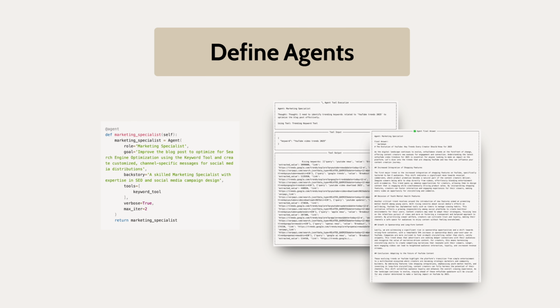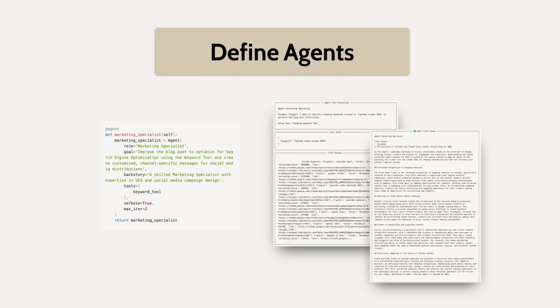Here we define the marketing specialist agent with the agent decorator. Then we define the role as marketing specialist and provide access to the keyword tool we previously developed, so that the marketing specialist can research the trending keywords to refine the blog contents for optimal SEO performance. Setting verbose to true allows us to utilize CrewAI's traceability functionality to observe intermediate output throughout the agent calling.